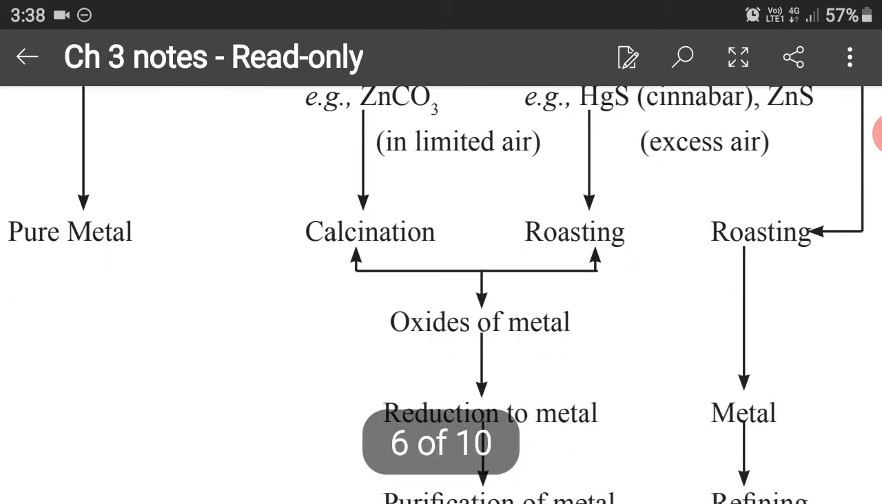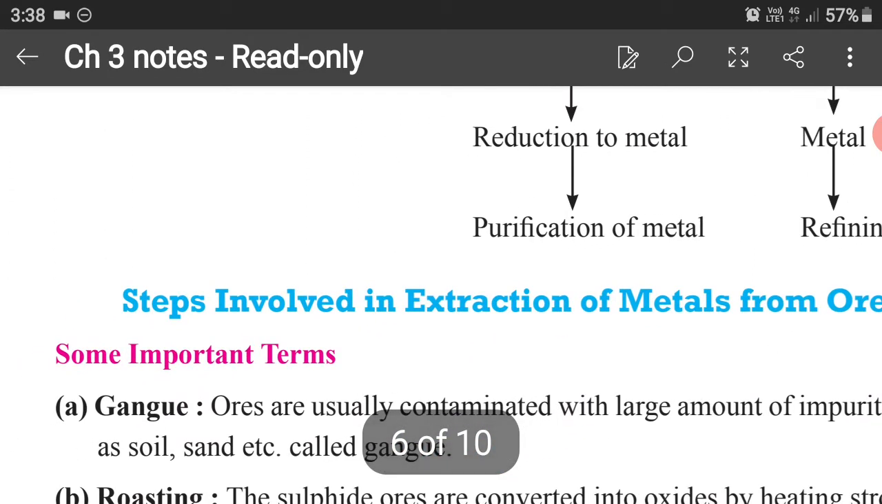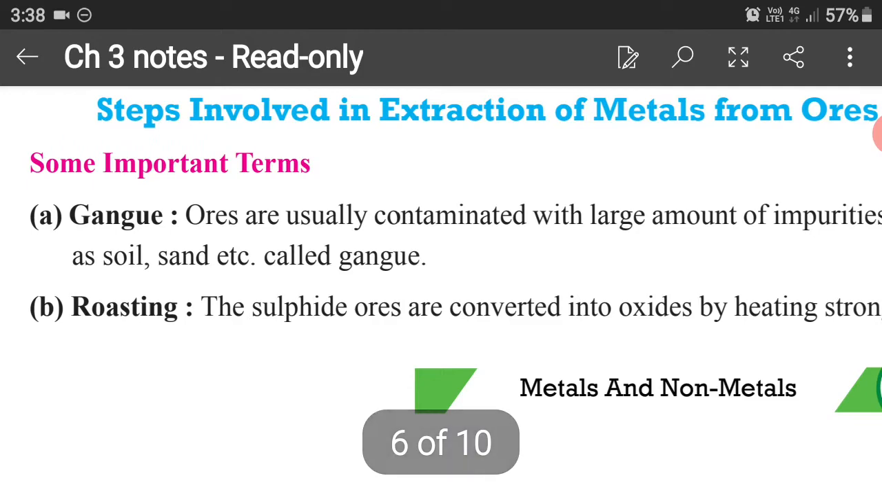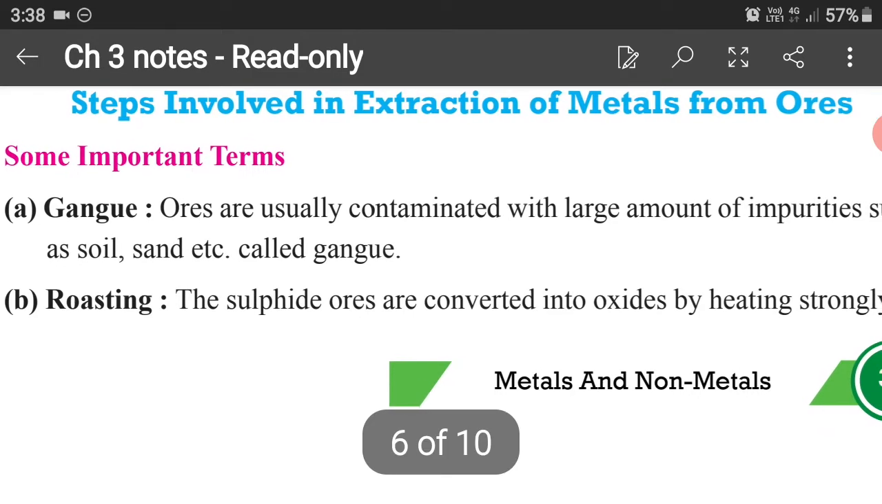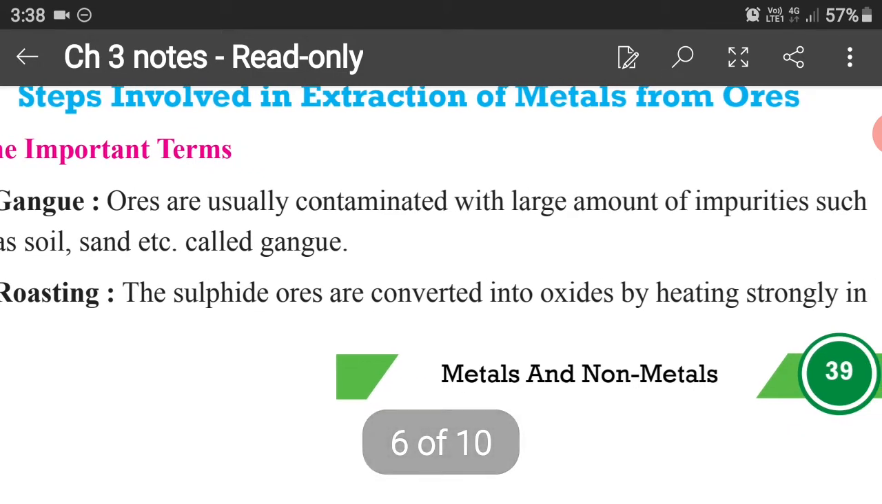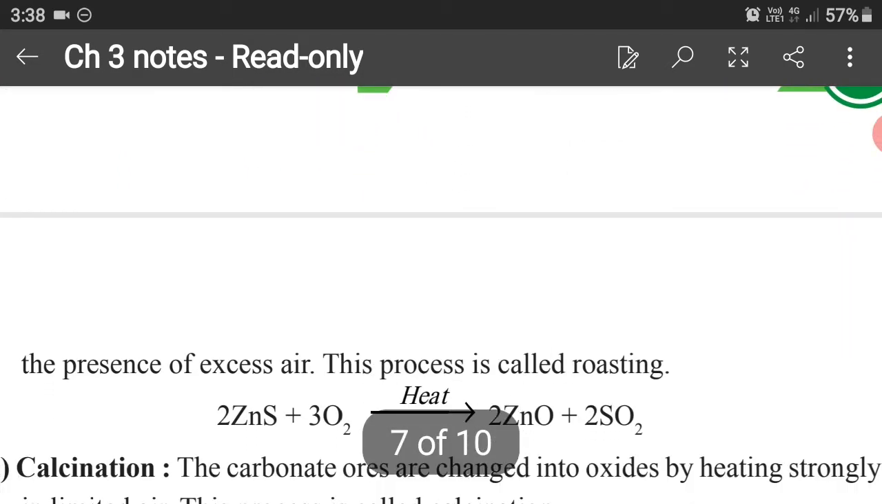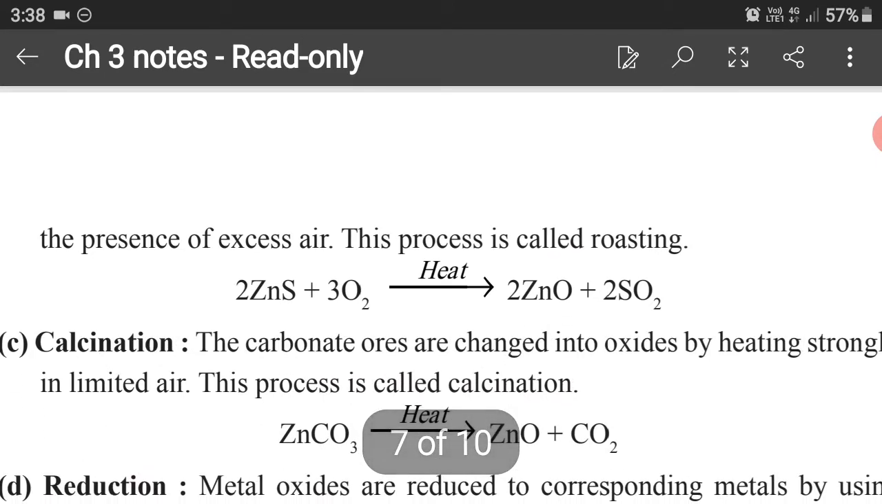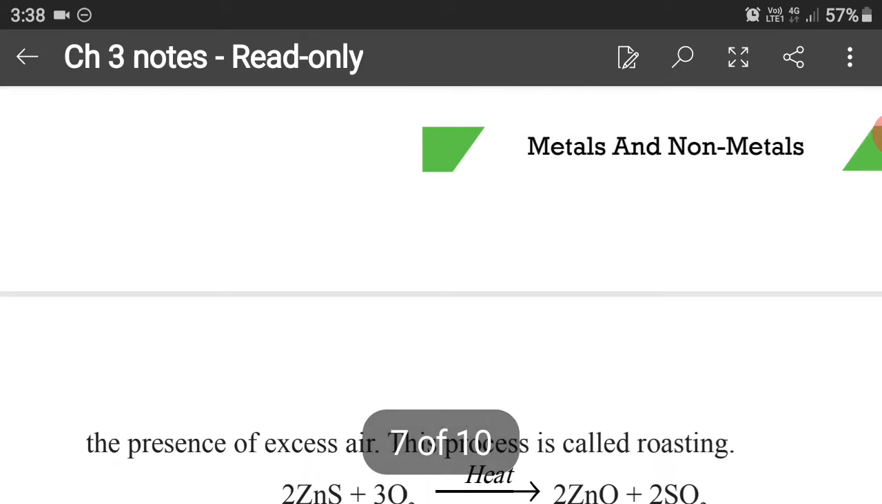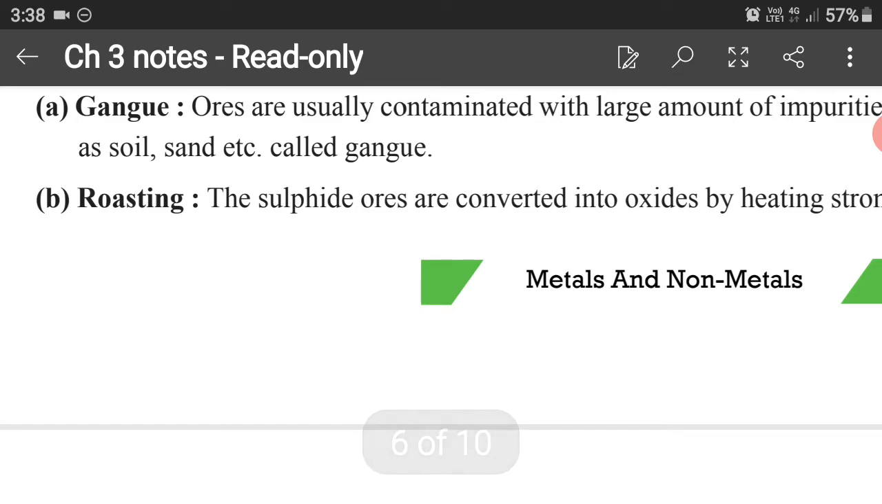Now we will discuss some examples of this. We have discussed gangue also. Gangue is usually contaminated with a large amount of impurities, because ores contain large amounts of impurities like soil, sand, etc., and that needs to be removed, which is known as enrichment of ores. So let us discuss some examples of roasting and calcination today.